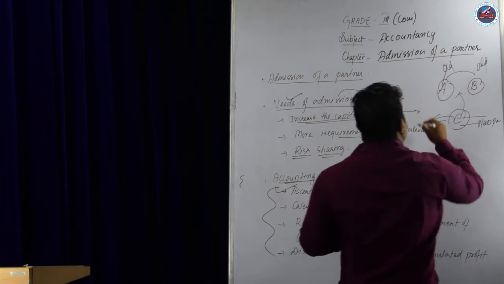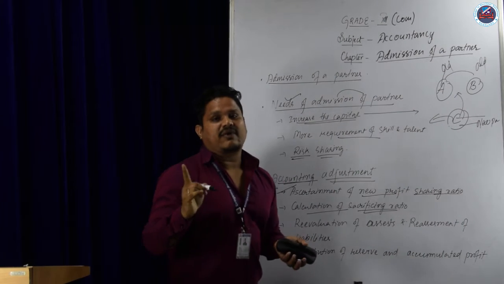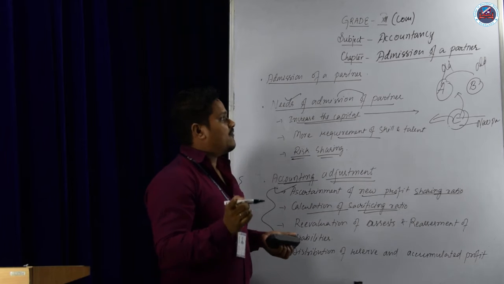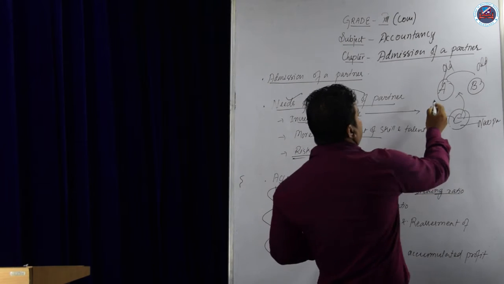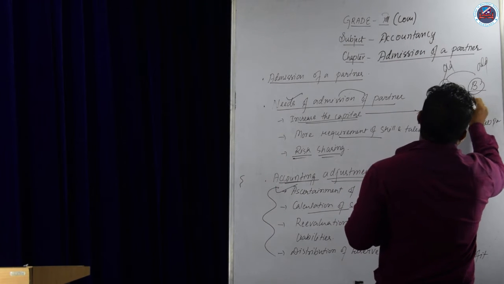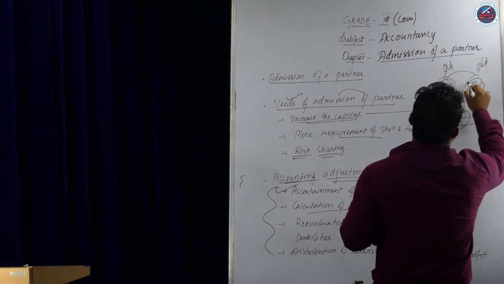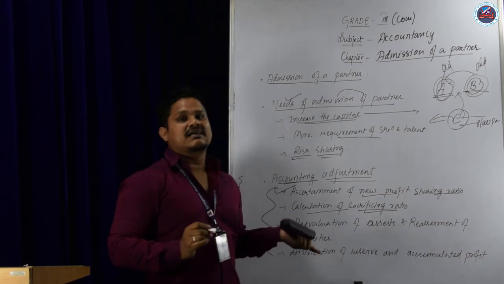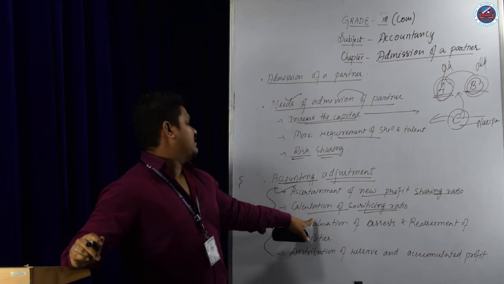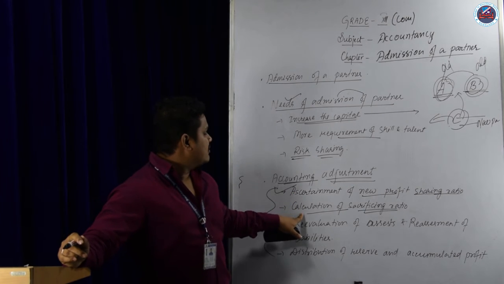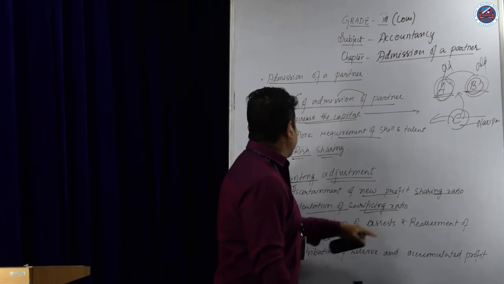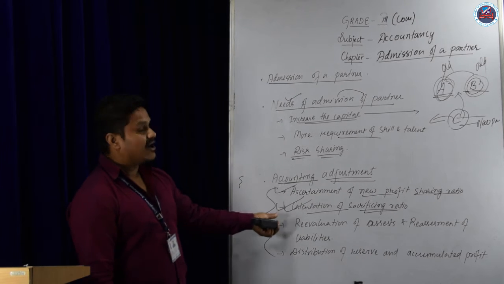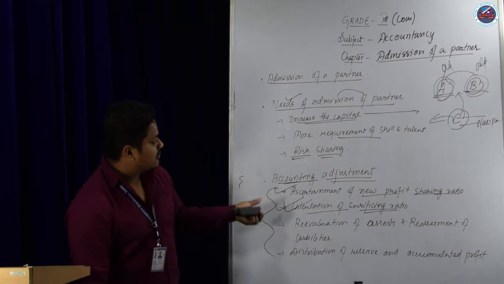Now, if they are earning 1 rupee for the firm, that 1 rupee will be divided among the three partners. Before this, the 1 rupee was divided only between A and B, and they got the profit. But now they have to sacrifice their share for the new partner. That is the calculation of the sacrificing ratio. That also you have to learn in this chapter. Okay, those are the accounting adjustments we are going to learn through this chapter.